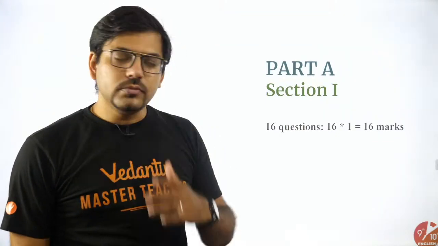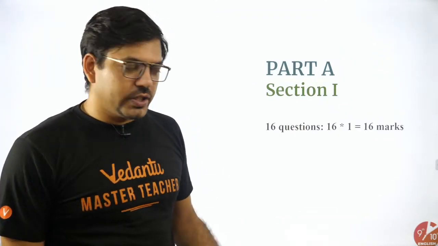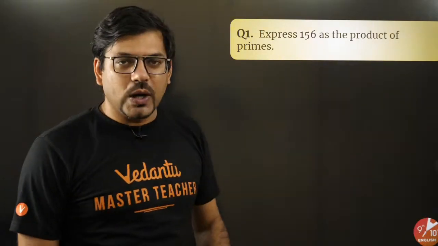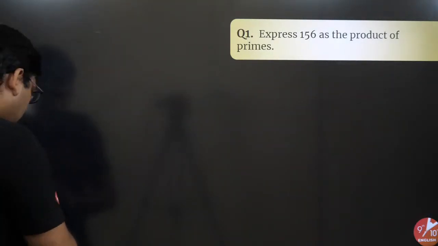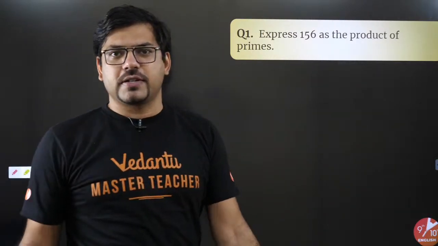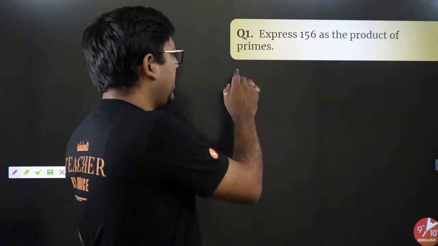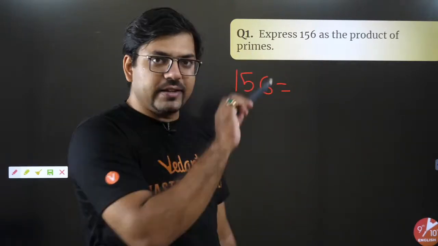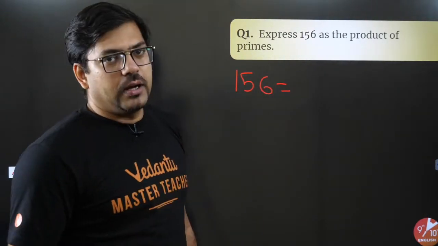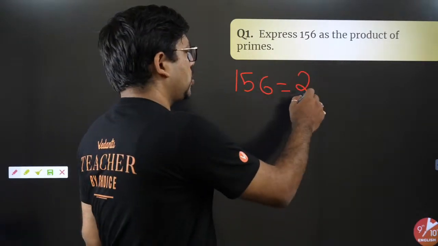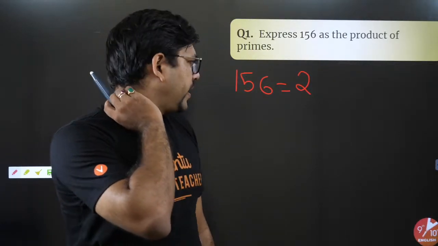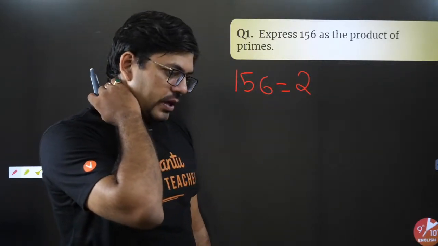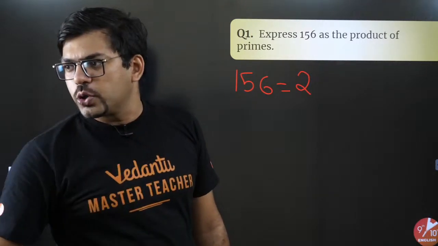Let's start today's session with the first question. The first question says, express 156 as the product of primes. Do you think I need to solve this question? In fact, do you think you would also require to solve it? I don't think so. 156 is super simple. You just write the prime factorization. You can write it very easily: 2, 2, 3, and 13. So 2 into 2 into 3 into 13.